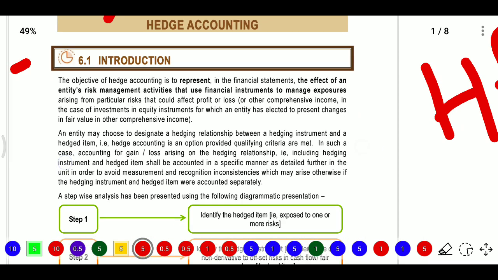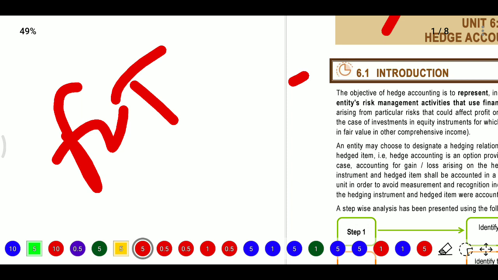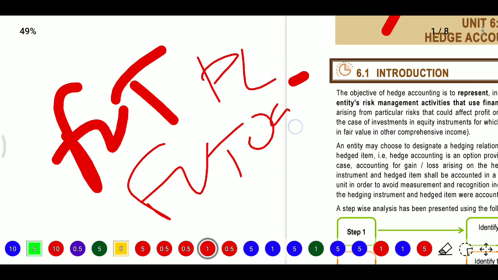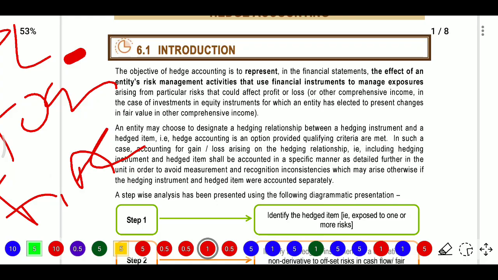In P&L we have two: one is the profit and loss account and another is other comprehensive income. In case it is related to equity instruments for the entity, then they need to choose fair value through OCI. We have FVTPL, FVOCI, and amortized cost. So when it relates to equity, we need to go with the OCI.